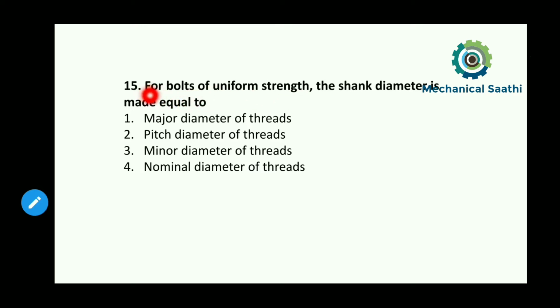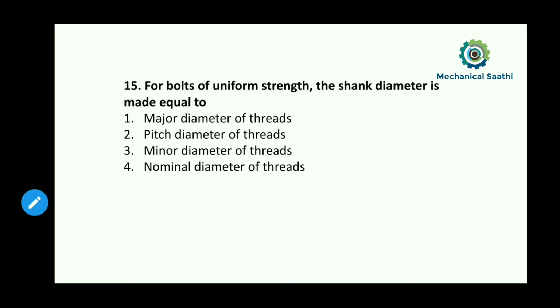For bolts of uniform strength, the shank diameter is made equal to what? To get a uniform strength bolt, what is the shank diameter? Basically, if we make a bolt whose shank diameter is equal to the thread diameter, then what may happen?